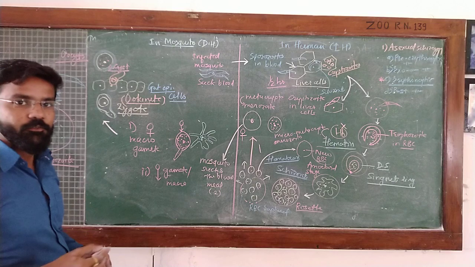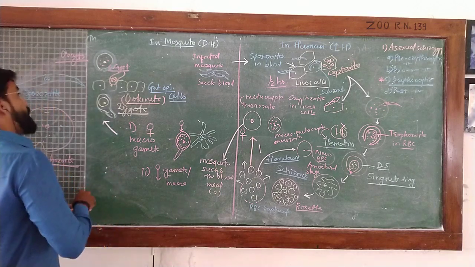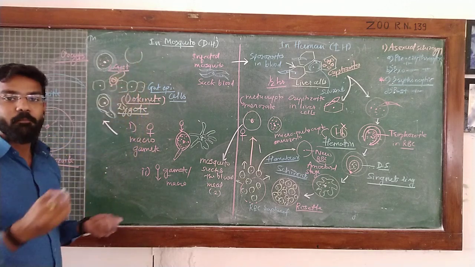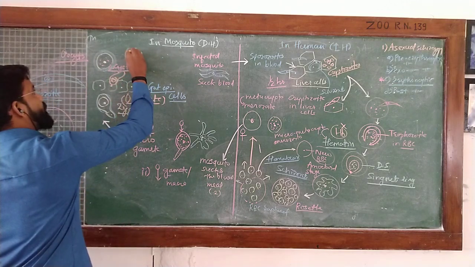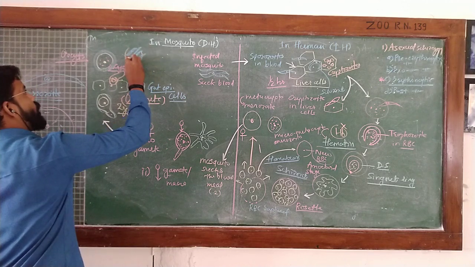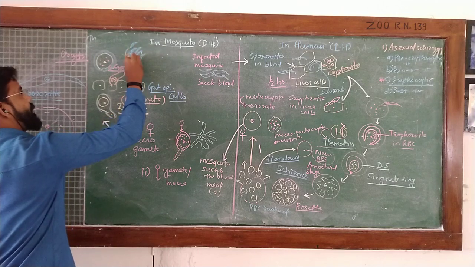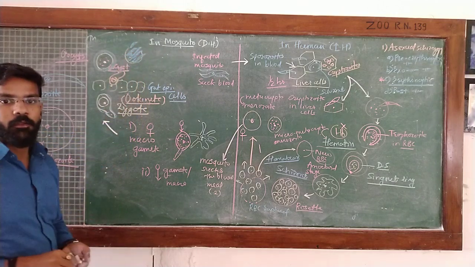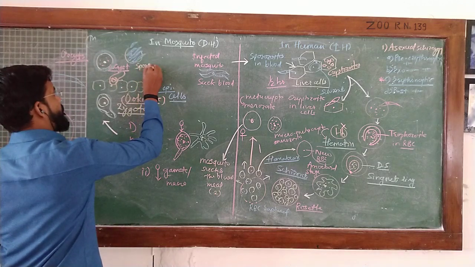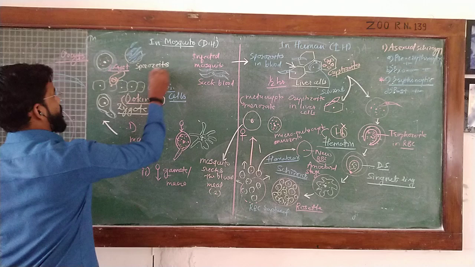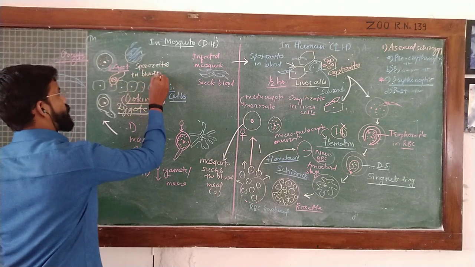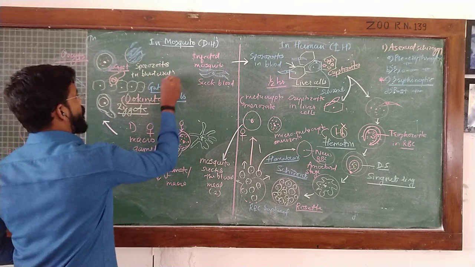At the end of asexual sporogony, the cyst breaks, and from that cyst a large number of sporozoites of Plasmodium vivax are released inside the body of the mosquito. You can say these are the sporozoites in the blood circulation of the mosquito.